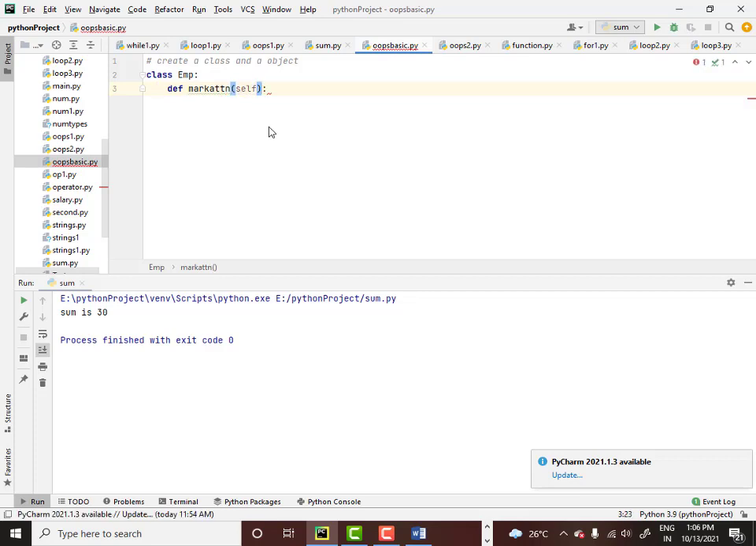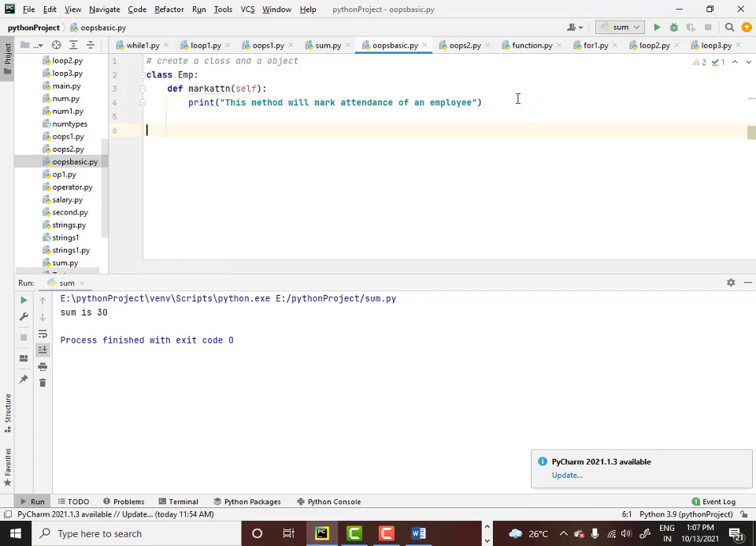The moment I put mark attendance, you can see that there's a keyword called self coming there. We will know what that self is later. Then I'll say print, and put a statement here: this method will mark attendance of an employee. Okay, now this is my class.